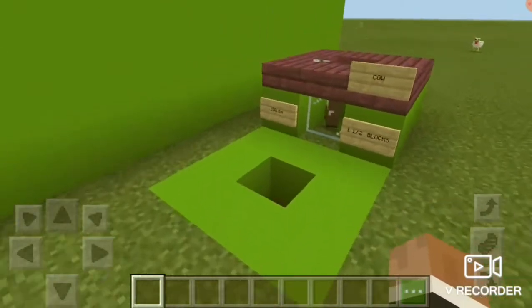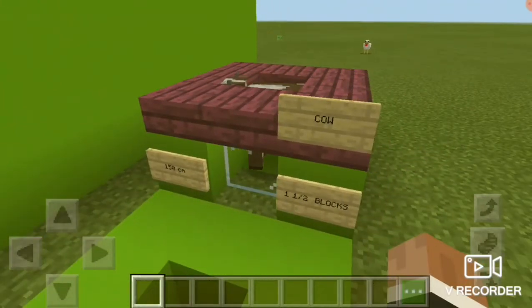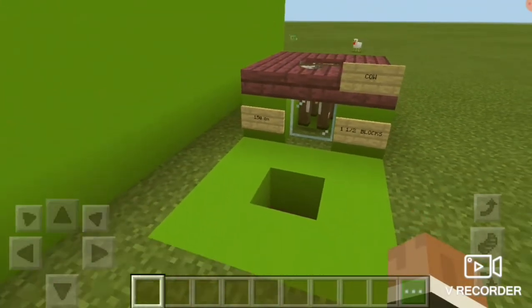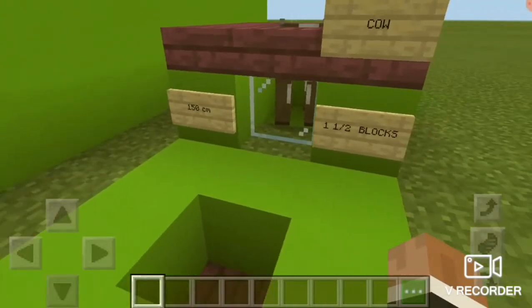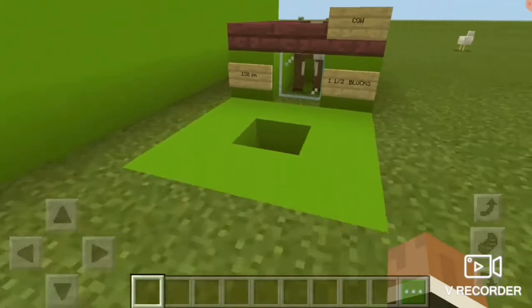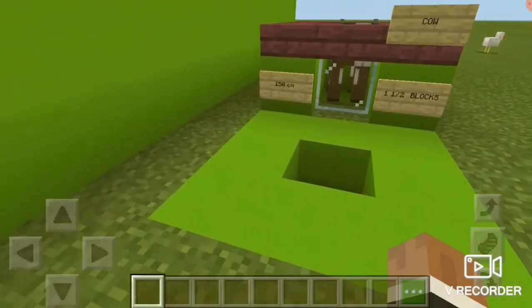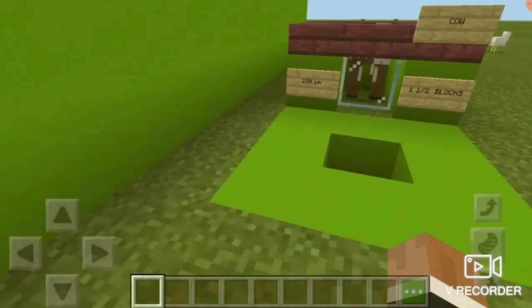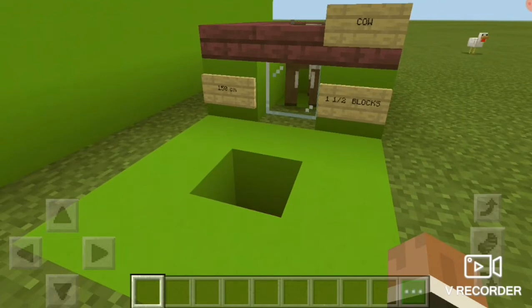Okay, so I started by taking a cow, seeing how many blocks high it was. Then I searched on Google how high the average adult cow is, and this gave me half a block, or each block in Minecraft is 100 centimeters, or 1 meter. I'm sorry if I'm using different measures, like meters and centimeters, that you're not familiar with, because I don't really know the other ones. So I apologize to the people that don't exactly understand, but let's just say that the average person is, I don't know, 175 centimeters.